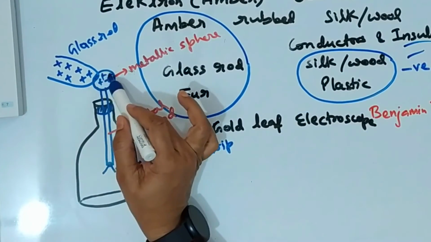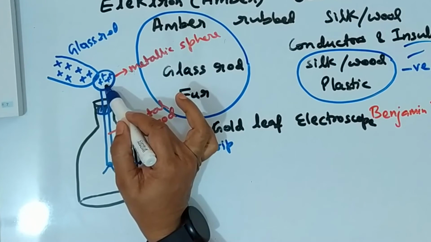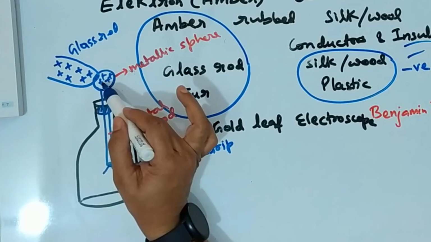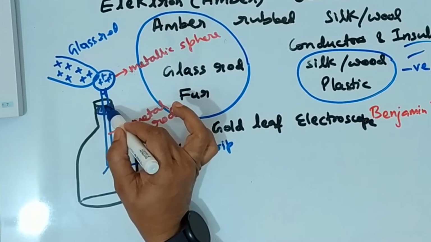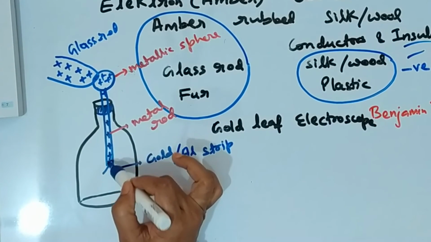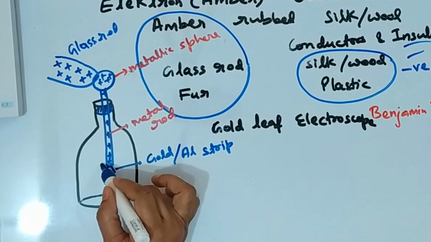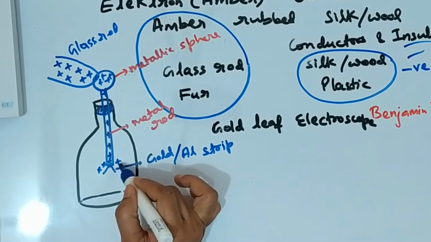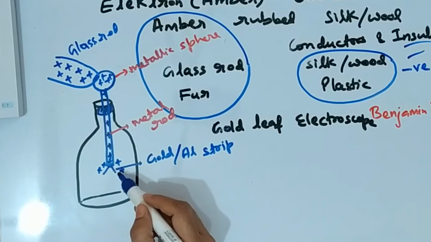These charges travel all the way through the metallic rod and reach the gold or aluminium strips.